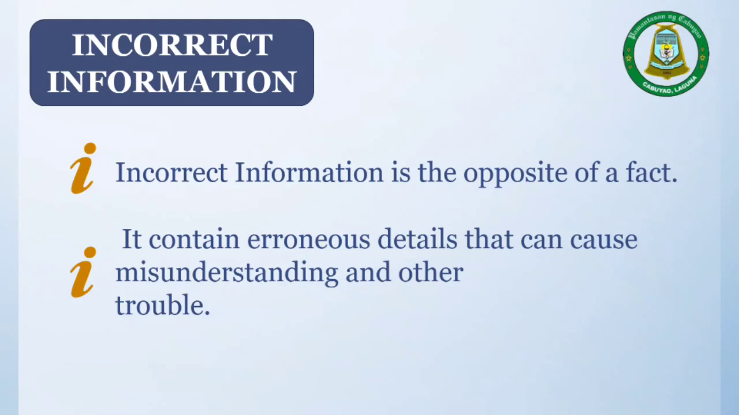Okay, the last concept that I'm going to discuss is all about incorrect information. When we say incorrect information, it is the opposite of a fact, and it contains erroneous details that can cause misunderstanding and other trouble. So nowadays, incorrect information is rampant in our society, especially on different social media platforms. And even us, we can be a source of incorrect information if we do not thoroughly read the content of a certain statement.